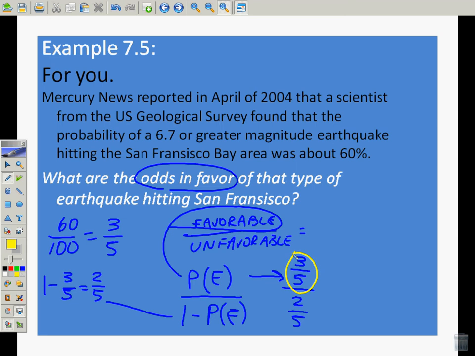Not that we want a hurricane or an earthquake to happen, we don't want that, but that's the event we're trying to look for. And we put on the bottom the ways that it couldn't happen. When we divide, we get 3 to 2. The odds are 3 to 2 that an earthquake of 6.7 or greater magnitude is going to hit the San Francisco Bay Area. Okay?